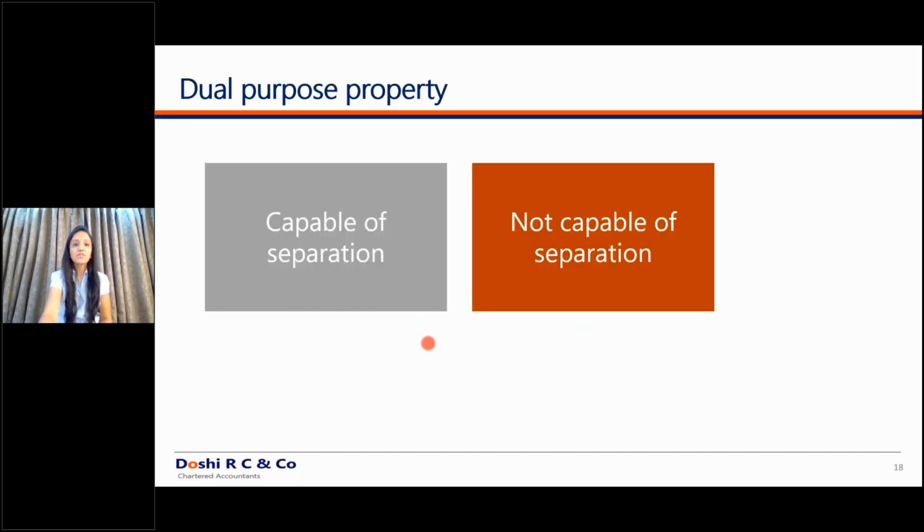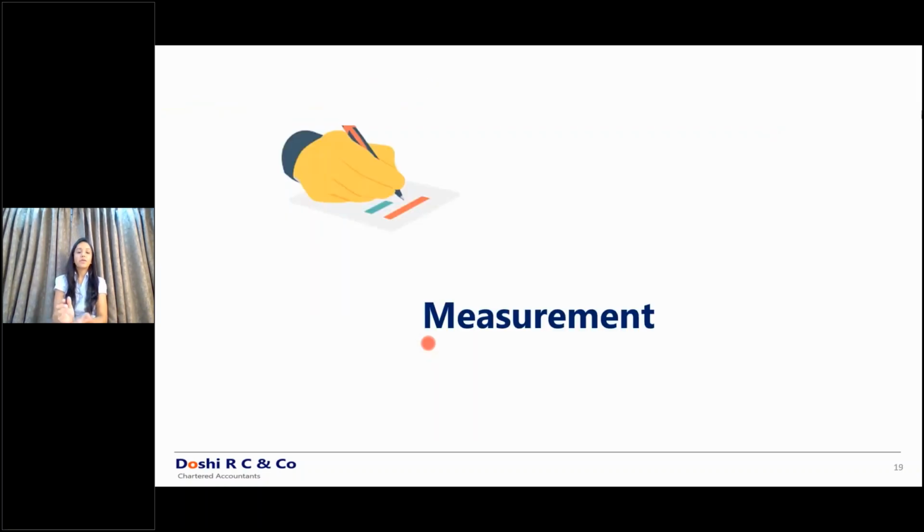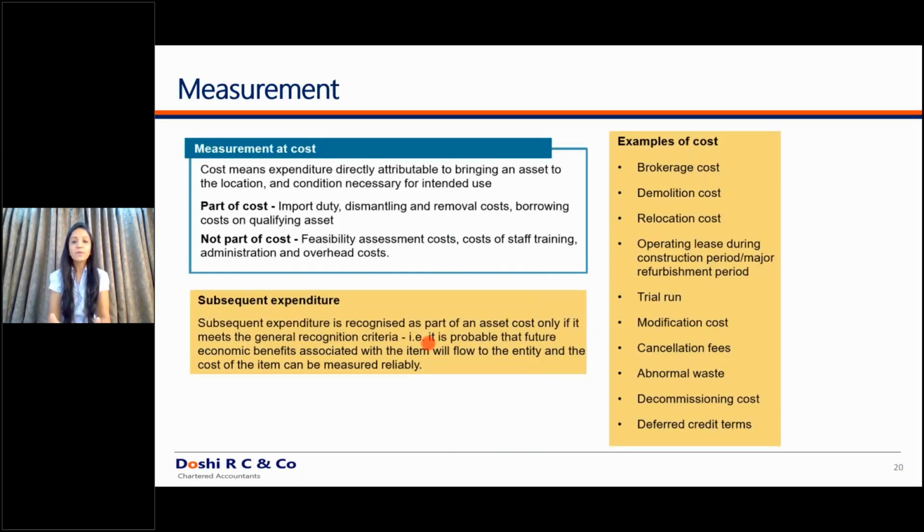So till here we understood what has to be property, plant and equipment, what has to be an intangible asset, and what has to be an investment property. So this was just a classification criteria, which asset falls into which category. Then we have the measurement criteria. Measurement criteria is similar for all 3 assets up to 99%, I would say. Few minimal differences are there. The measurement criteria defines how to measure that particular asset. It is very simple. This was there under your previous standard also. We'll just clarify, and there are few differentiating points over here.